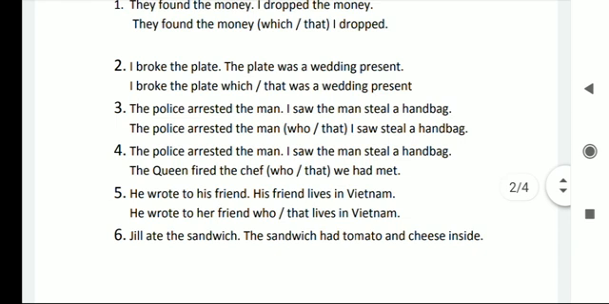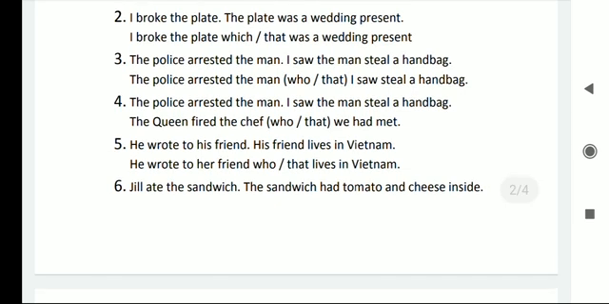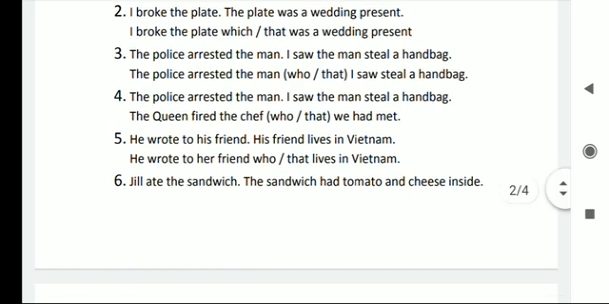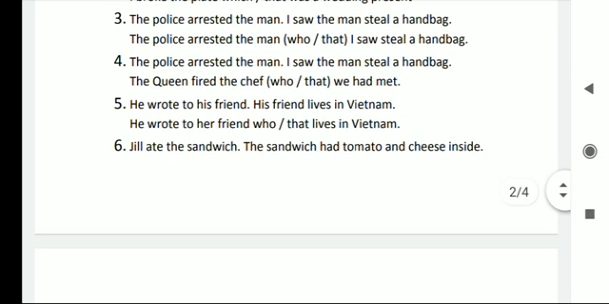The police arrested the man. I saw the man steal a handbag. The police arrested the man who I saw steal a bag. Or the police arrested the man that I saw steal a bag. The police arrested the man. I saw the man steal a handbag.